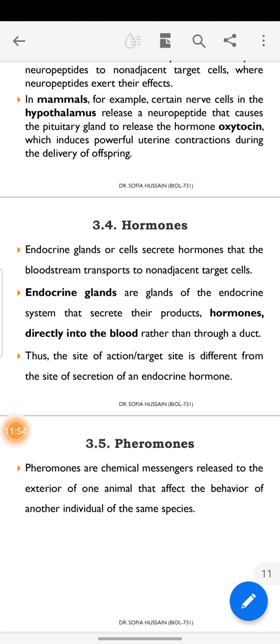Pheromones are chemical messengers released to the exterior of one animal that affect the behavior of another animal of the same species. That was all for today.